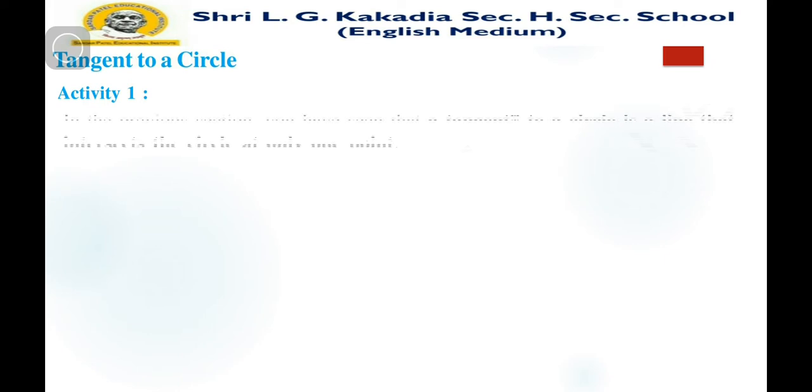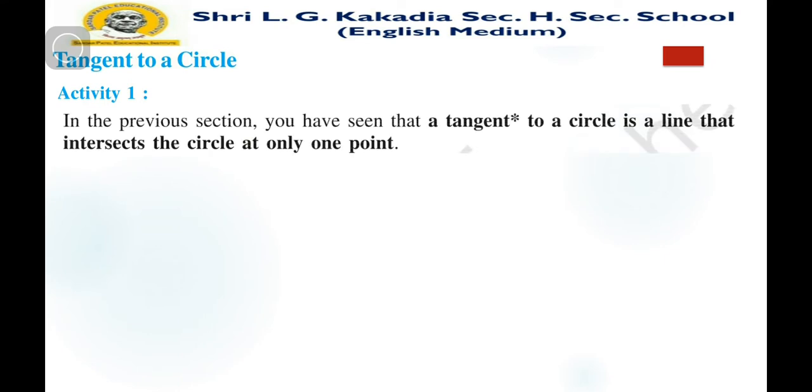Activity 1: in the previous section, we have seen that a tangent to a circle is a line that intersects the circle at only one point. Is it possible for more than one tangent to pass through one point? Let's try to draw it.